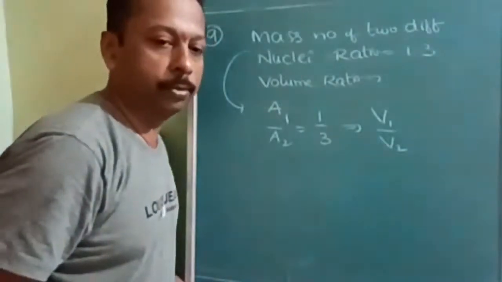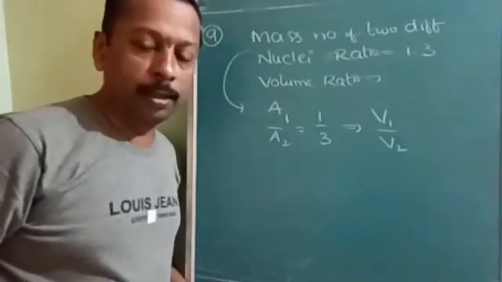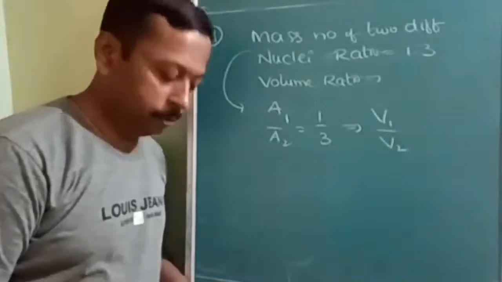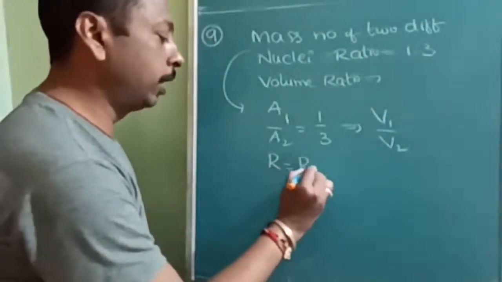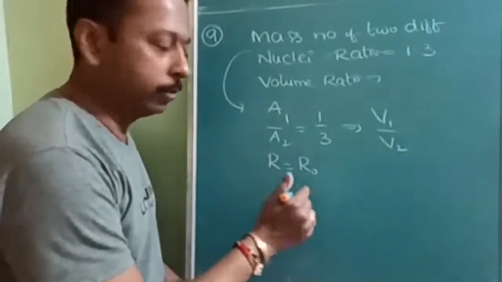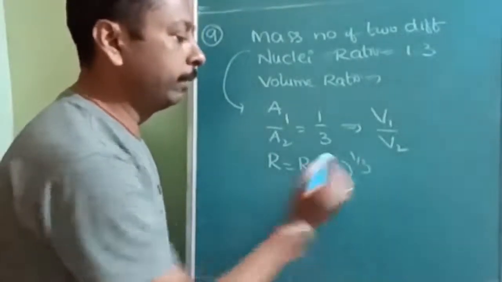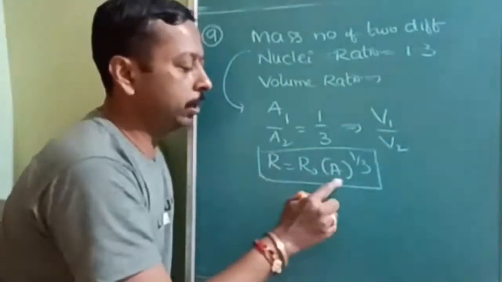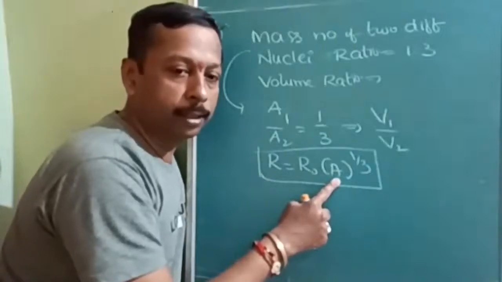According to Rutherford, who gave the complete details about the nucleus, R is equal to R0 into A to the power of 1 by 3. Here R is the radius and R0 is a constant. This is the relation between the radius of the nucleus and the mass number.